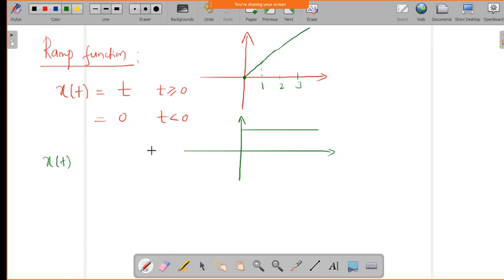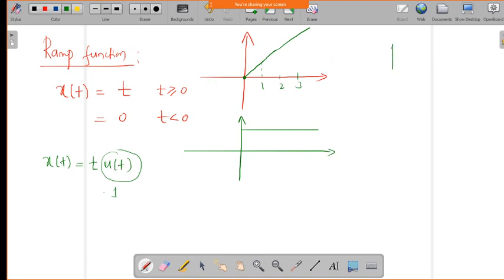That means we can define the ramp function in terms of the unit step function as t into u of t. Because the amplitude of the step is always 1 for t greater than 0, it will give the same value. So that's why we can write the ramp function in terms of the unit step function as t into u of t. Now, how will this be helpful?